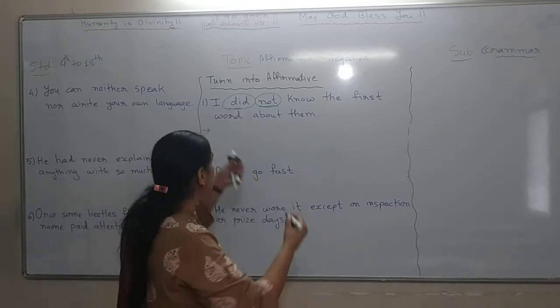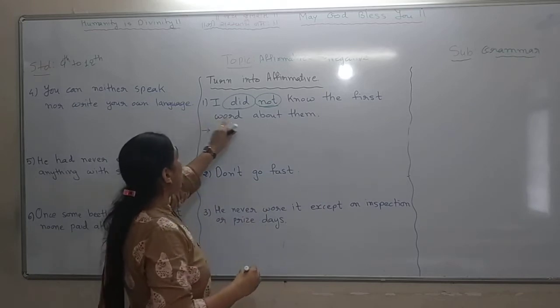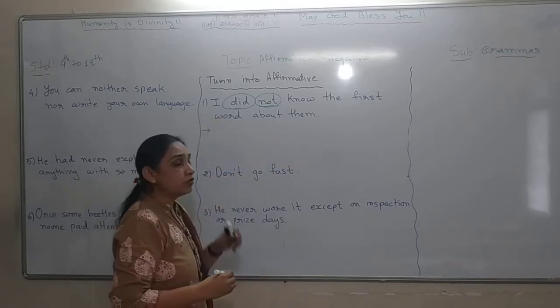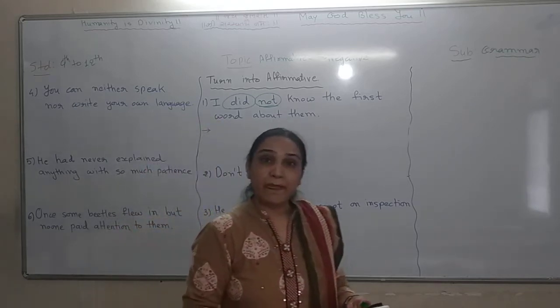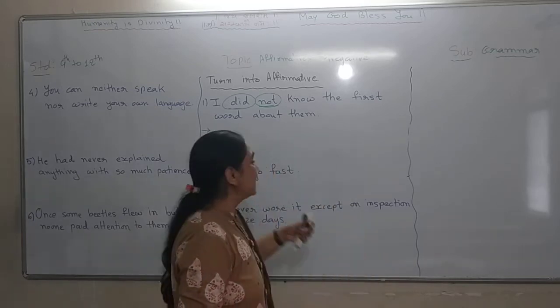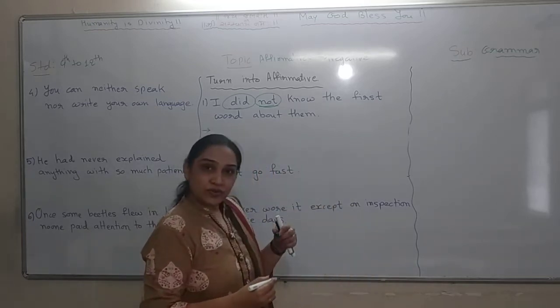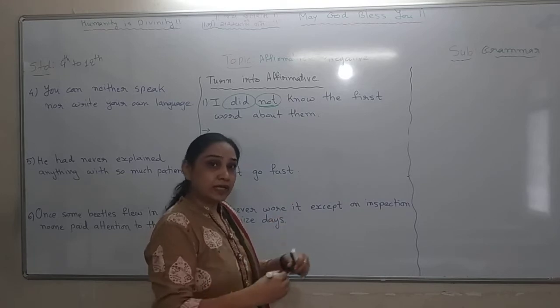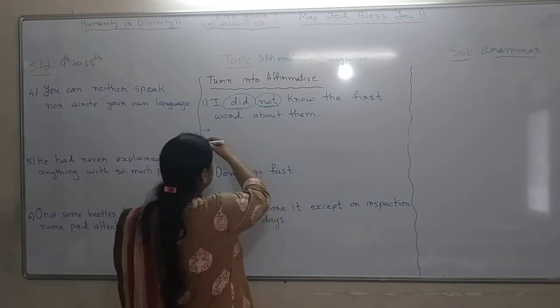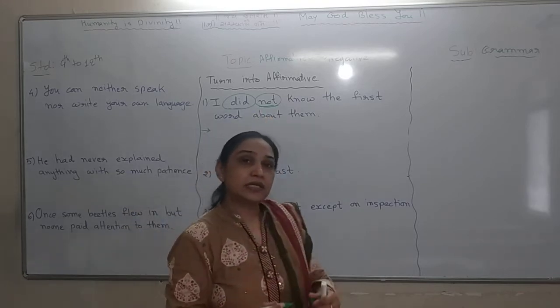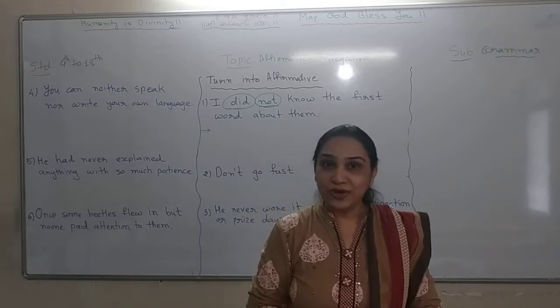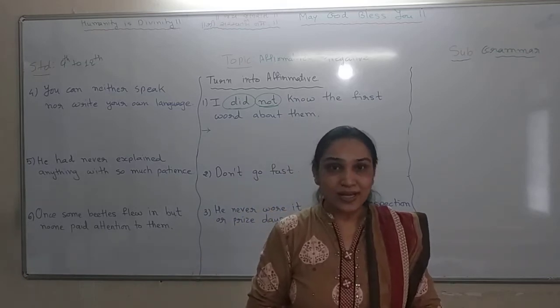But if I write the sentence in the same way, that I know the first word about them, what does it mean? Earlier you were saying that I did not know the first word, and right now, while converting into affirmative, you just remove did not and write the sentence. It should not happen. It's not the actual way.